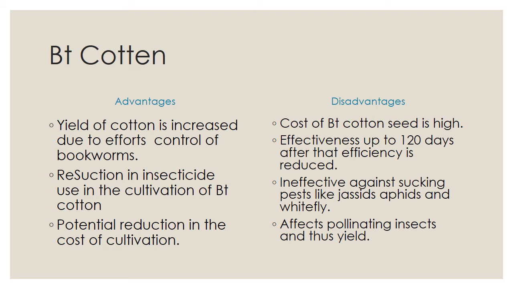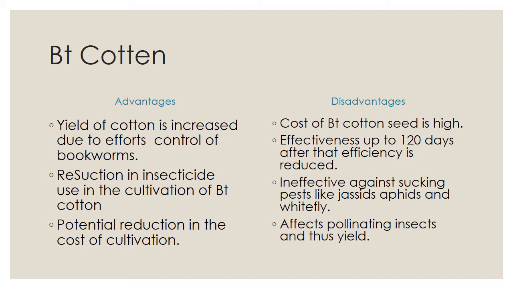Okay. Then it is ineffective against sucking pests like jassid, aphid and whitefly. So these are ineffective against some insects. So it's really one of the drawbacks, because BT cotton was introduced only against bollworm, as an alternative to insecticide only. But the other pests are not controlled, and that is one of the drawbacks.